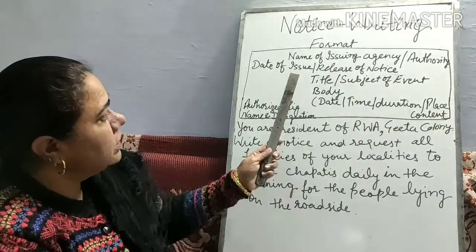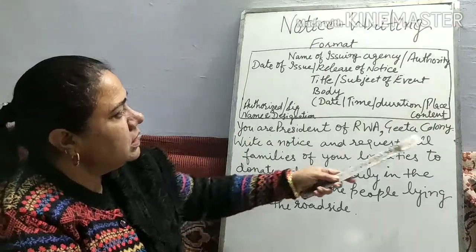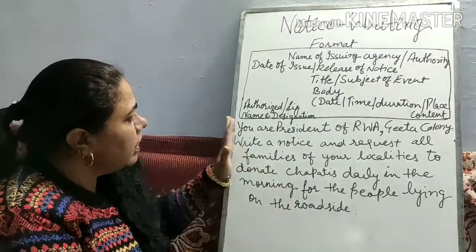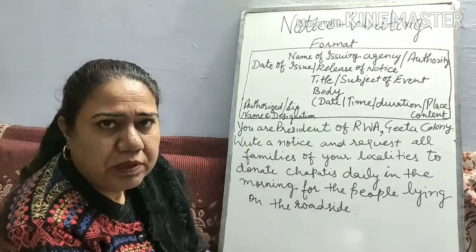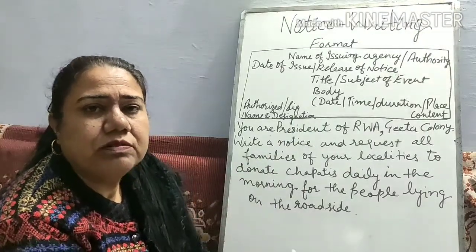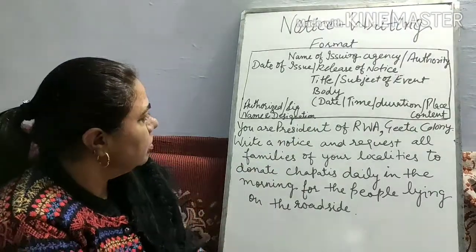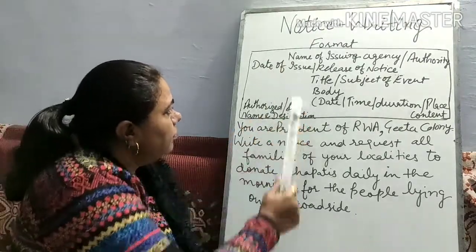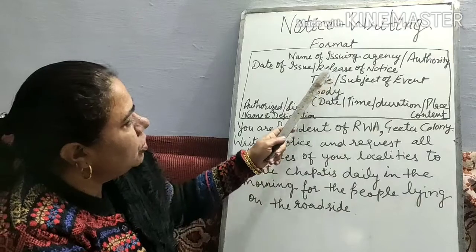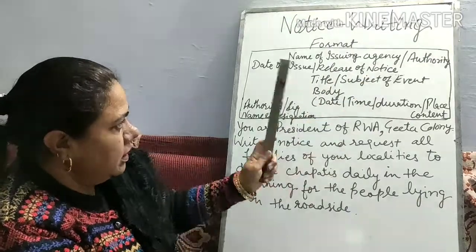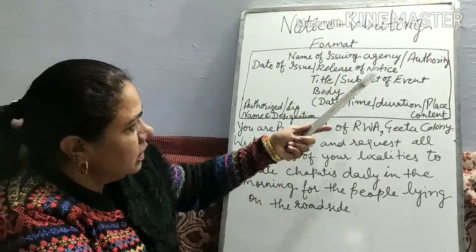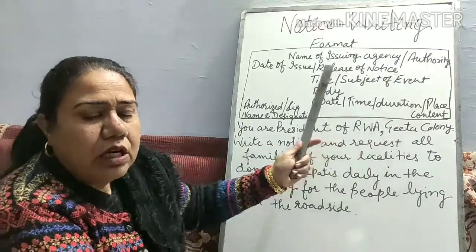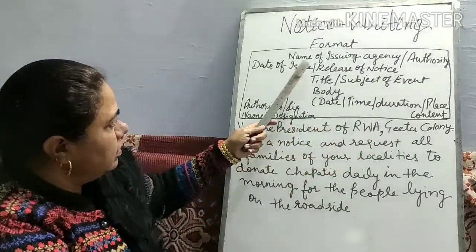The format of notice writing is, it is always written in a box. So don't write on a single piece of paper, otherwise your marks will be deducted. For the first line, we write the name of the issuing agency or authority. It means who is issuing the notice. So the institution name, school name, or authority name is written.